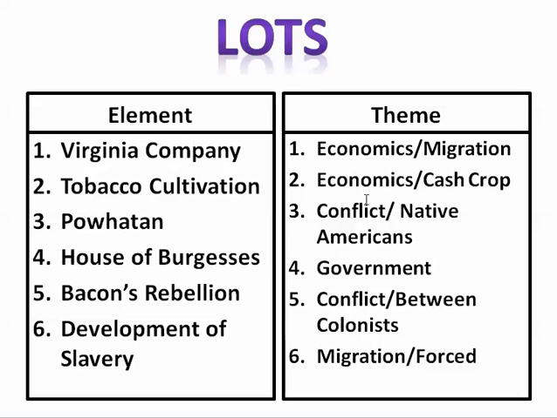All right, so let's look at number 1, economics and migration of the Virginia Company. And number 2, economics or cash crop tobacco cultivation, conflict with Native Americans, Powhatan, and then the government, House of Burgesses, Bacon's Rebellion. There's conflict between the colonists, between the wealthy and elite and the poor, and also between the governor and the colonists. And then the last one, the development of slavery, forced migration.